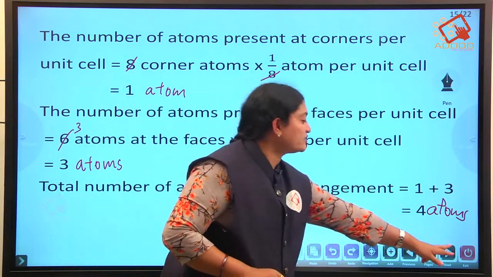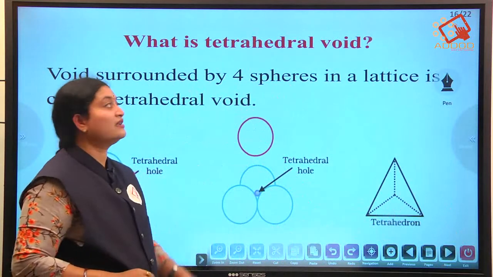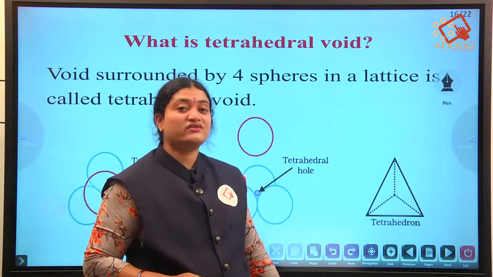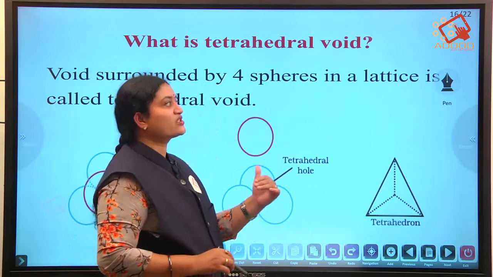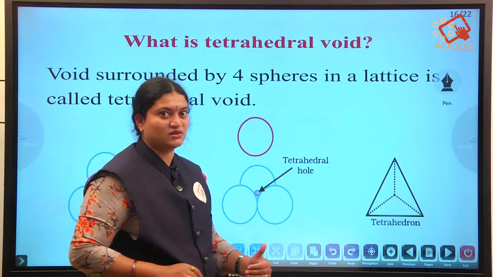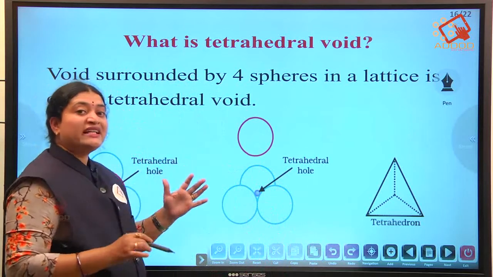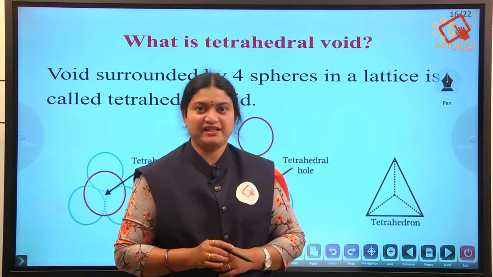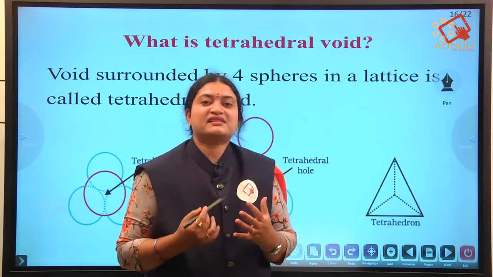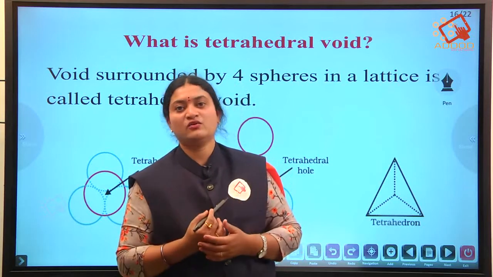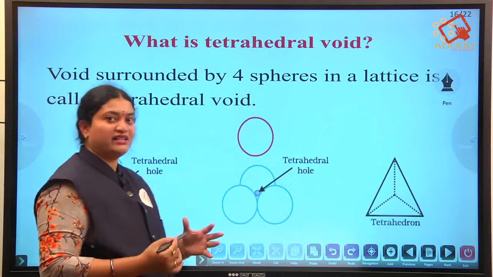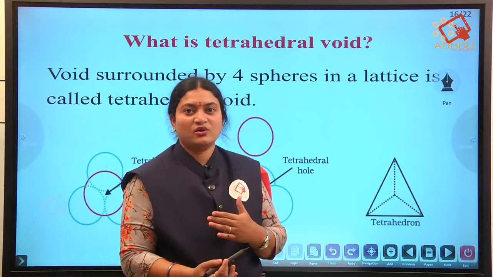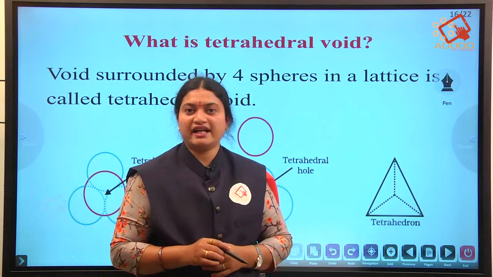Now coming to the next question: what is tetrahedral void? This question also carries 2 marks. Void is nothing but the empty space present between the spheres. The empty space present between the spheres, we call it a void. Tetrahedral void means the void which is surrounded by 4 spheres. We call it a tetrahedral void.